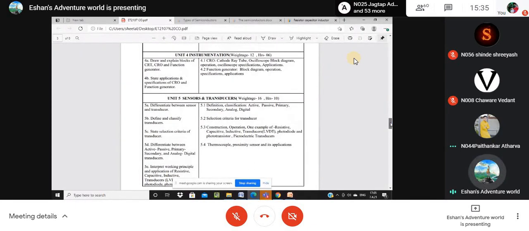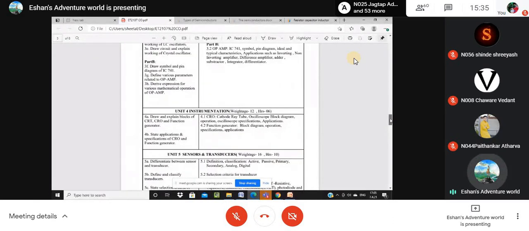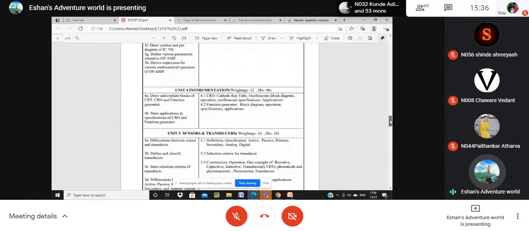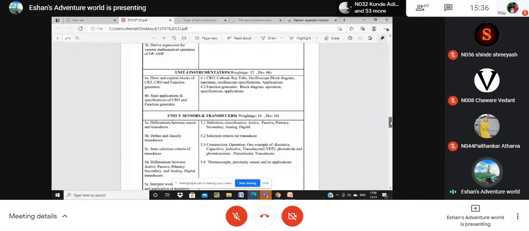Okay, leave it. The next unit is the first three units: first unit, second unit, and the third unit. In the first unit, we are going to learn about the different components. In the third unit, we learn about electronic circuits by using the different components. And the fourth unit is instrumentation. It means the instruments which are actually used in the laboratory of electronics.